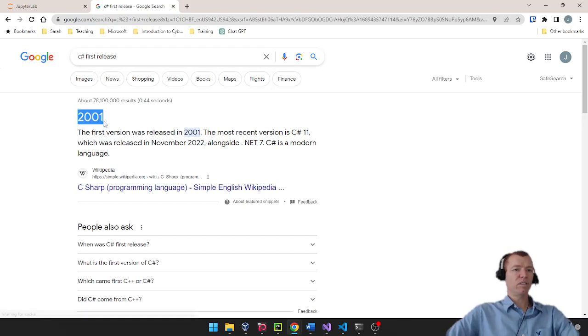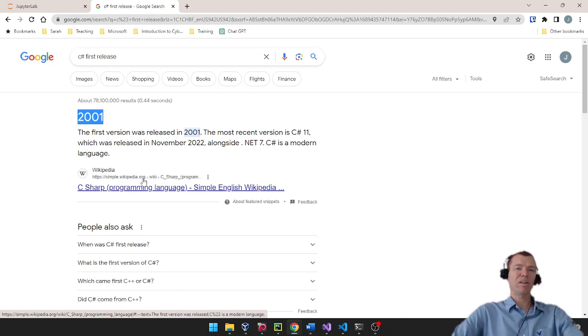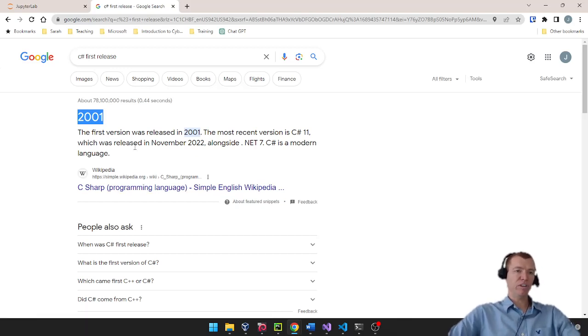Circa 2001, right? So this is right when I was in college. C# is actually the first programming language that I, well, I wouldn't say first. It's my favorite language by far. It came out when I was in college. I was learning Java at the time, so I started picking up C# because C# and Java are very similar. And then I just fell in love with the functionality that was available in the .NET framework.